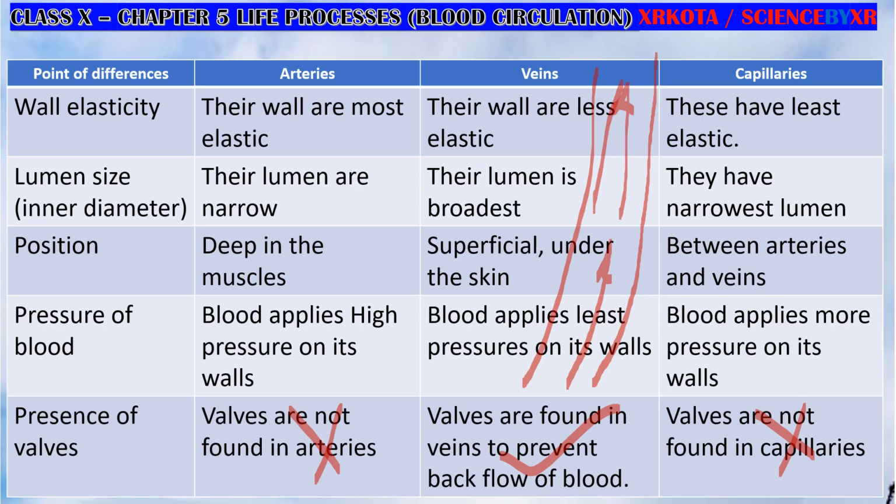So the gravity is pulling the blood down. When one heartbeat is there, and then the second heartbeat is there, during that time the blood will again try to come back, and this backflow of the blood can be prevented by the walls which are there. If the walls are there, the blood will come up. As the blood comes down, the wall closes and will not allow the blood to flow down. So this is the function of walls present in the vein.